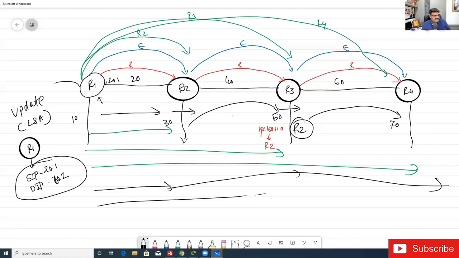Sir, if any router fails, then the packet will be discarded or what? Yeah, this is obvious. If the router fails, what is the use of the packet? Suppose R3 is down. If R3 fails, it will discard this. And if R3 is down, what is the use of R4? It will be isolated, and there is no use sending the update because we cannot send the data. So if we are not able to send the data, what is the use of sending the update, right?